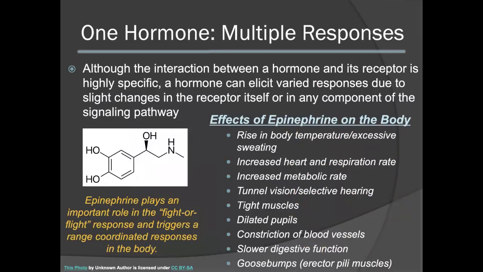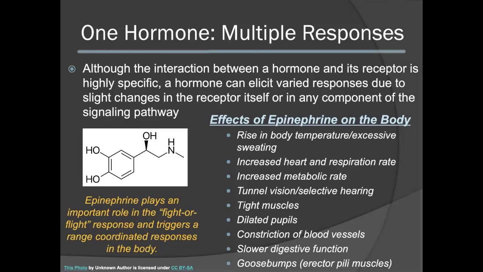Although we see that the interaction between a hormone and its receptor is very specific, a hormone can elicit various responses simply due to slight changes in the receptor itself or in any component involved in the signaling pathway. For instance, epinephrine plays a very important role in the fight-or-flight response. However, the secretion of this one hormone will trigger a range of coordinated responses in the body.